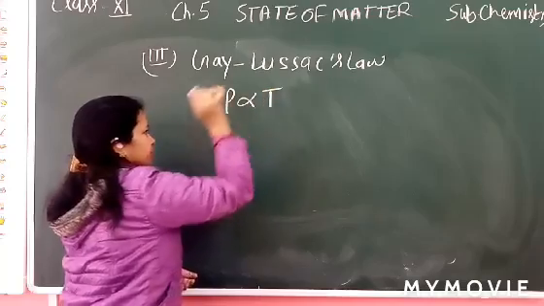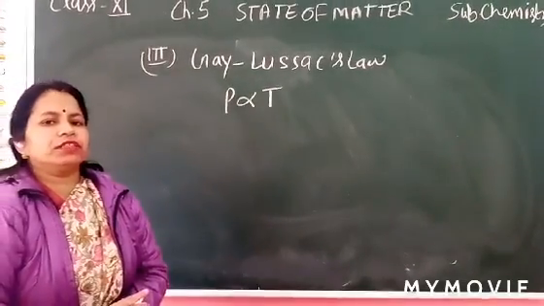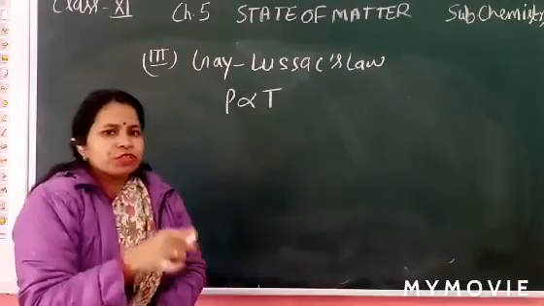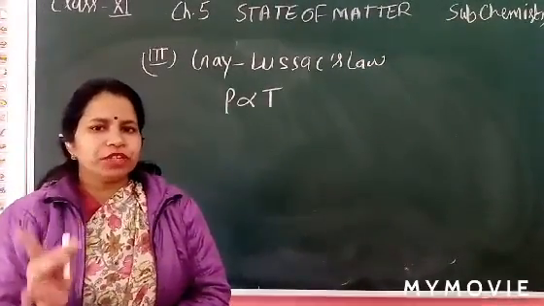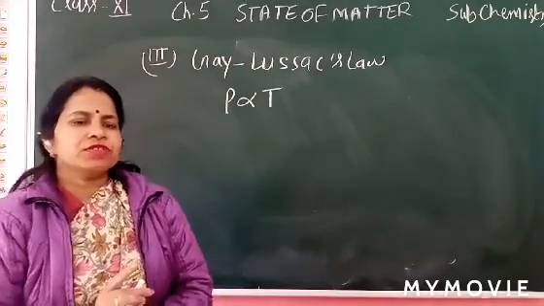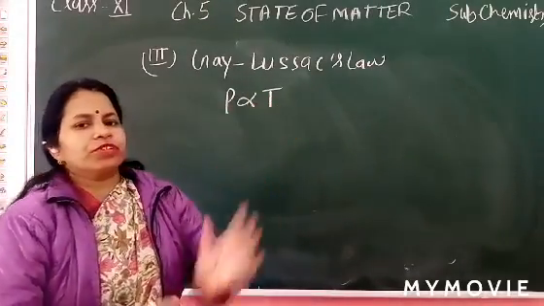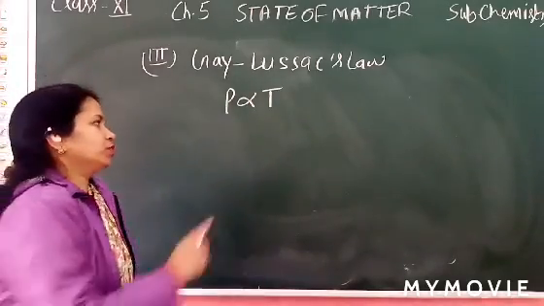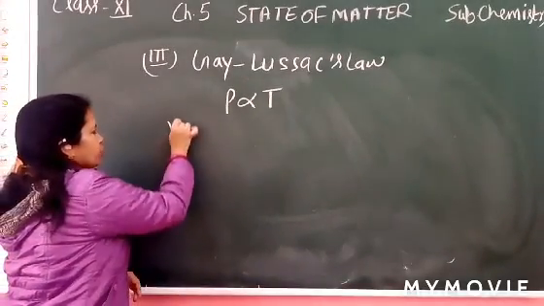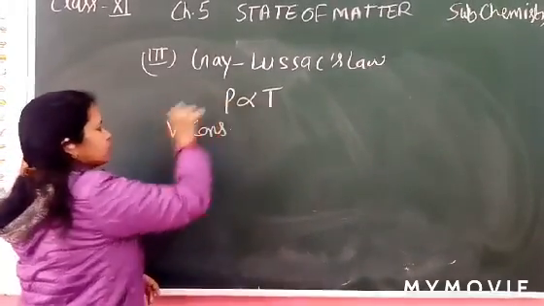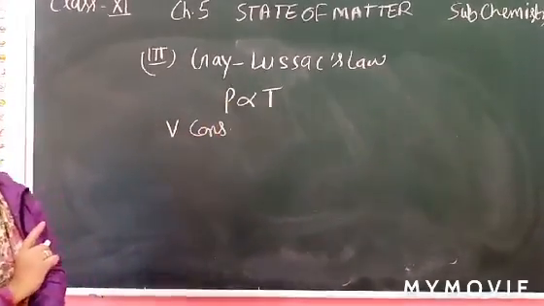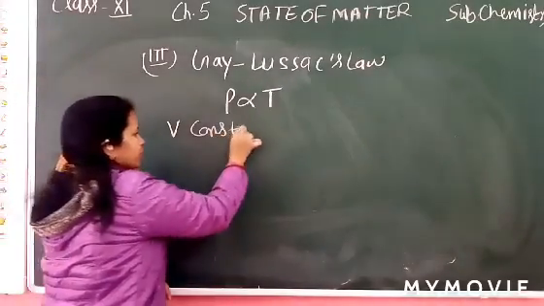Learn this relation. P proportional to 1 upon V, Boyle's law. V proportional to T, Charles' law. And P proportional to T, Gay-Lussac law. It means what is constant here? Volume. Which variable is not here? Volume. So volume is constant here.